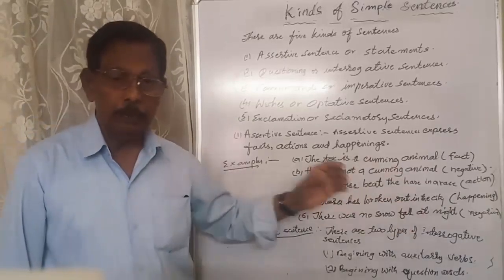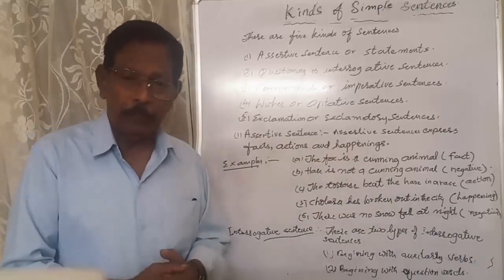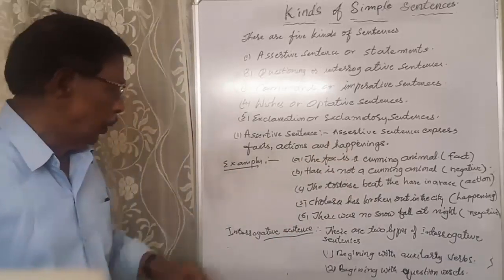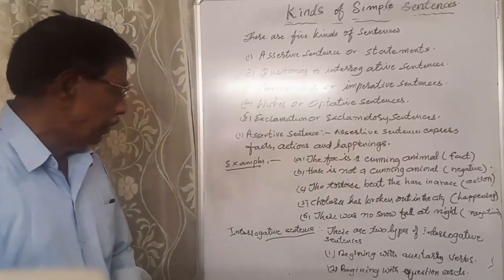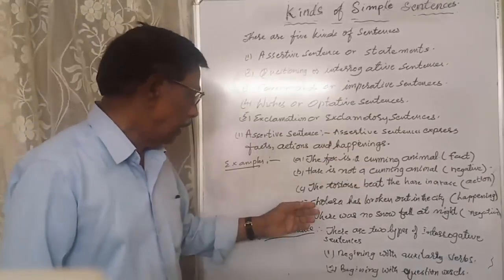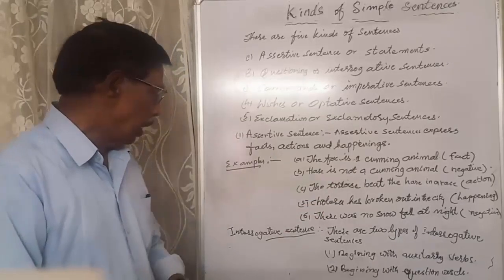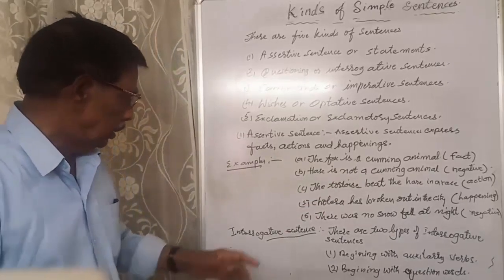The second, the tortoise beat the hare. Action. There happened a beating. Beating means action. So it expresses action. And the next, the tortoise did not beat the hare. Then the fourth one.